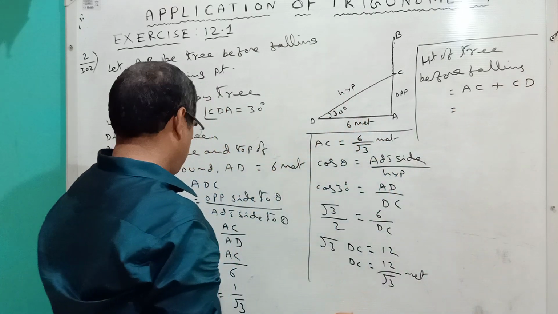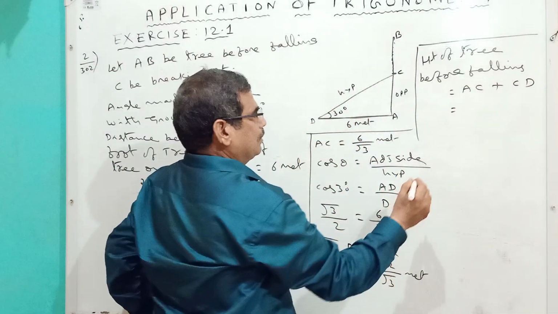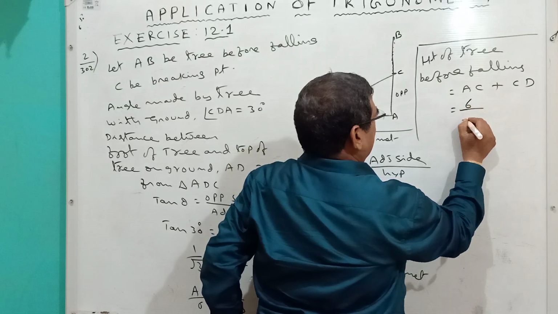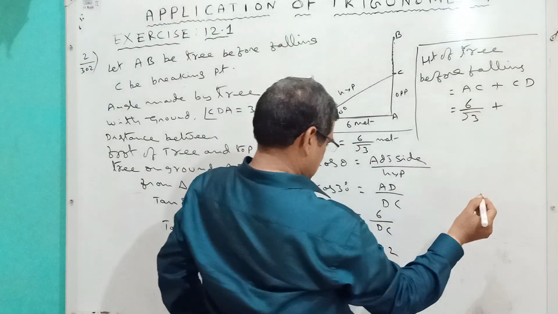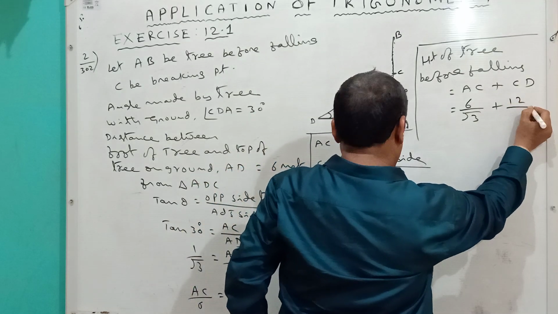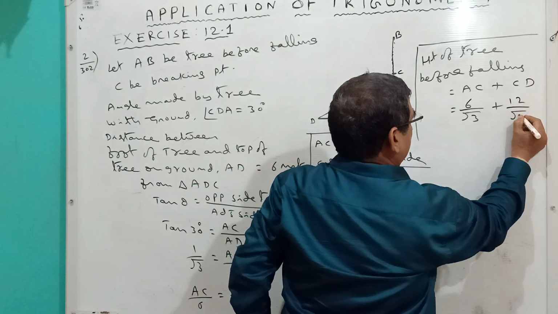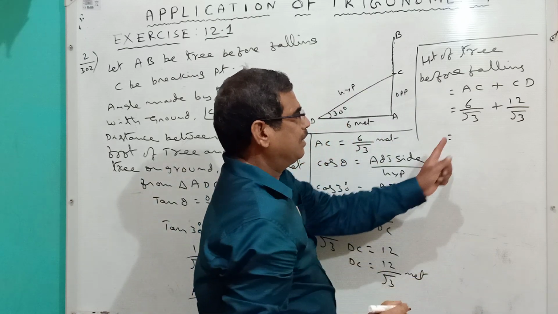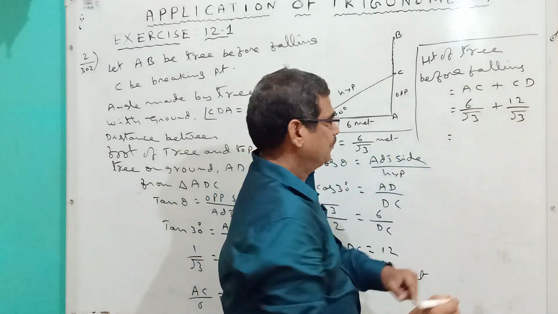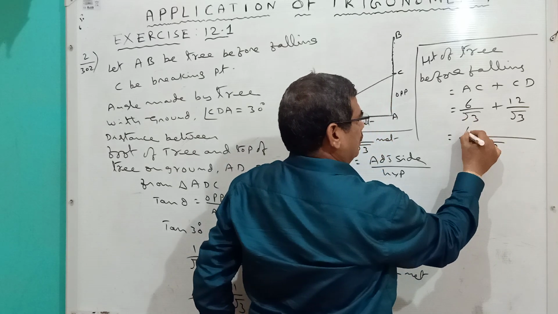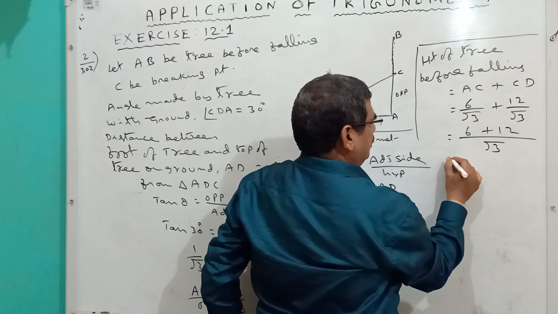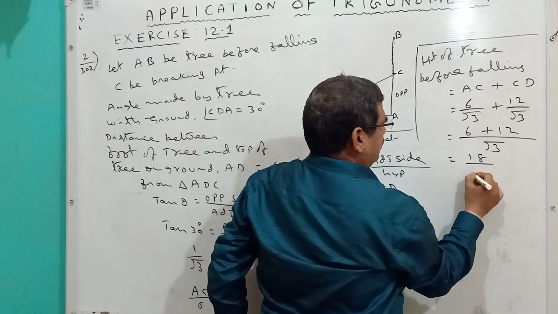The value of AC is 6 by root 3 plus CD, that is 12 by root 3. See here, the denominator is the same, so we have to add directly and write the denominator. Add 6 plus 12, that is equal to 18 by root 3.